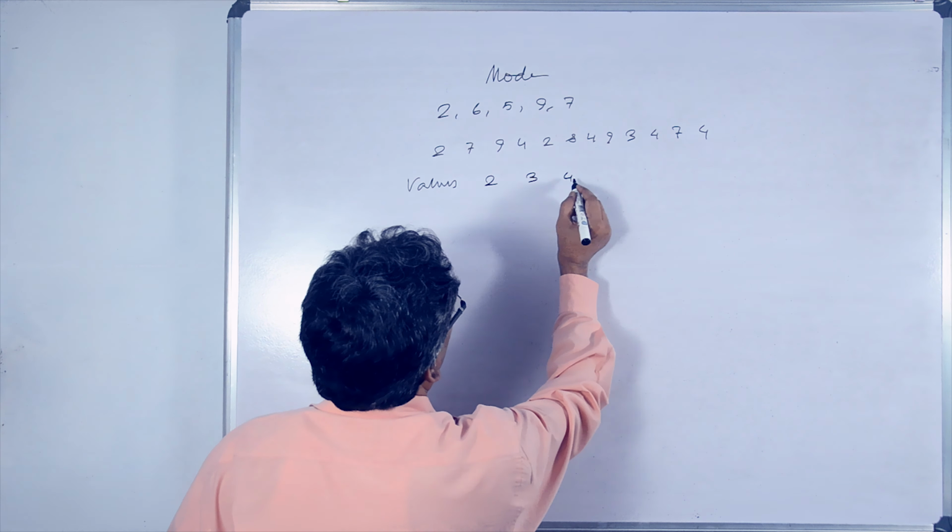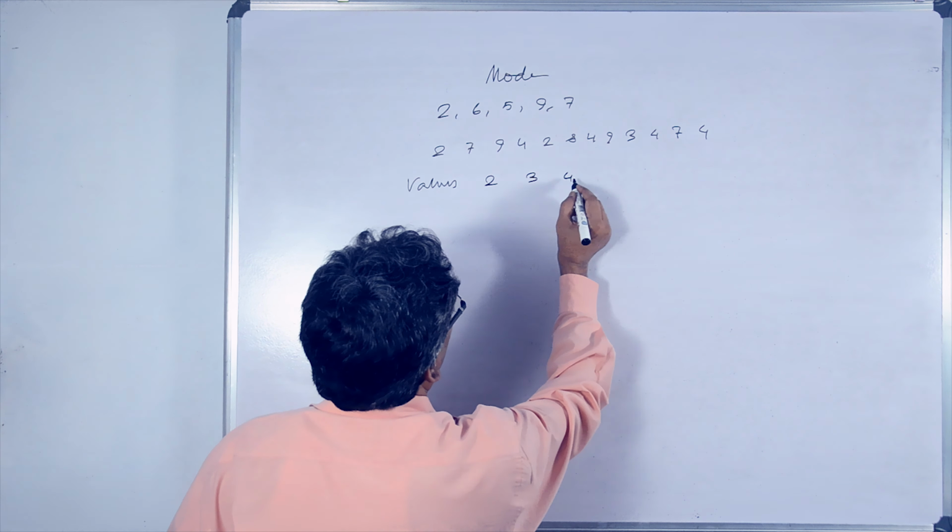The formula is this. You have to identify highest frequency as F0, frequency preceding the highest frequency is F1, frequency next to the highest frequency is F2, the class with highest frequency is the modal class. Then you write the formula, analyze this thing, put the values. After that, in the formula you put all these values you identified and you will get mode.